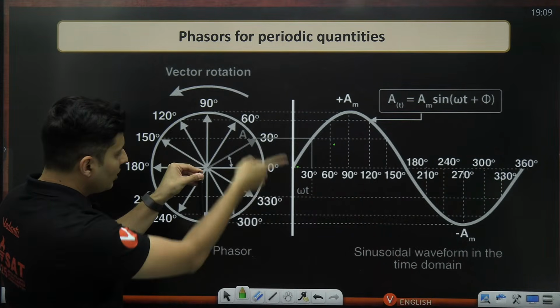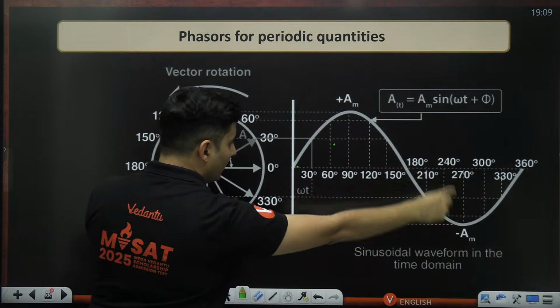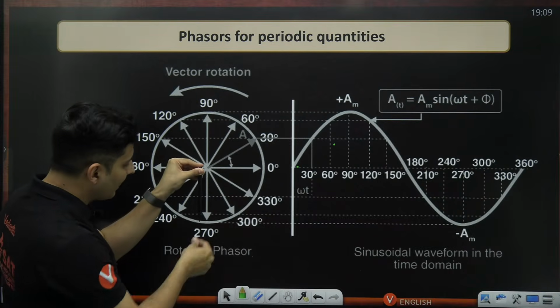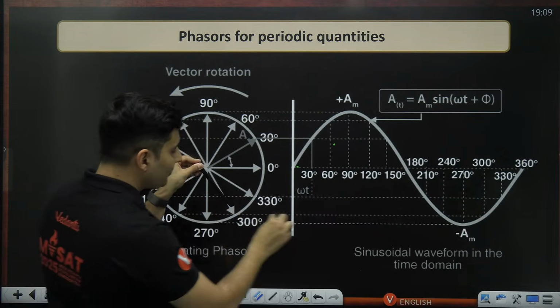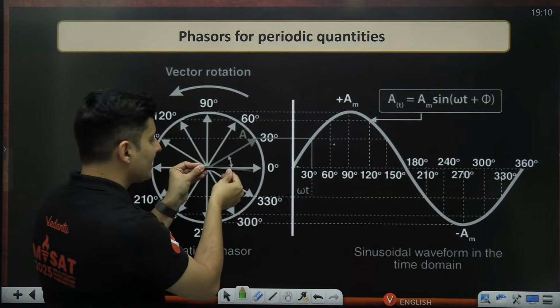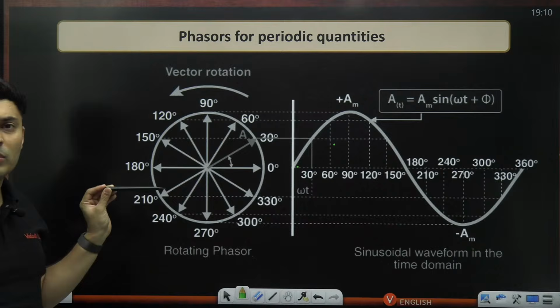When it rotates by 270 degrees, this is the least value I can get, the maximum negativeness on the other side. Again, when I go over here, the y component reduces. Again, going here, the y component reduces. Again, I reach here, 360 degrees completed, and I get 0 value.